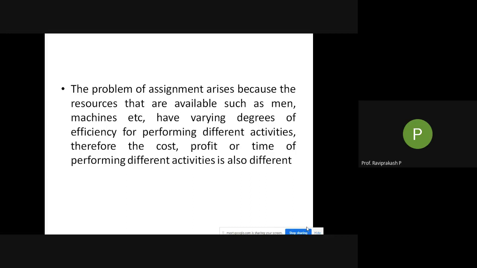So efficiency will be more. When more products are produced, we'll have more profit. Similarly, they might give you data in terms of cost, in terms of profit, or in terms of time of performing different activities. Okay, so this is what the assignment problem is.